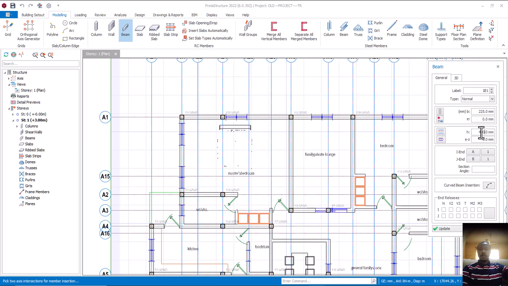Is that okay? Your rib beam is what? 300, and your slab thickness is 150. So which makes the total depth of that beam what? It is 450. So by the time they are able to do the formwork for the slab, you discover that the formwork for the slab is not going to be at the top. They will measure it down on the side of the beam by 150, so that by the time they finish casting it and remove the formwork, the beam that you are going to be seeing is 300 if you measure it. Is that okay?